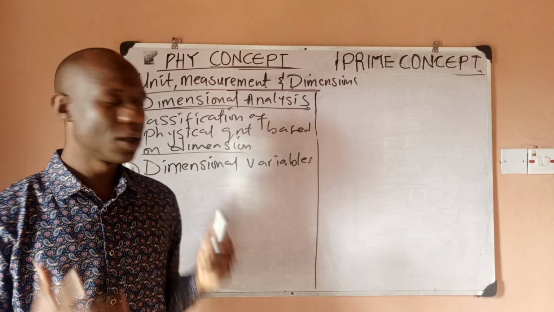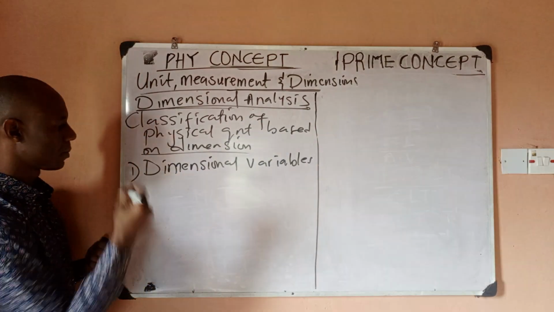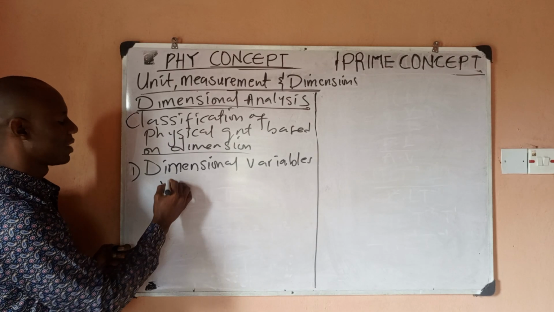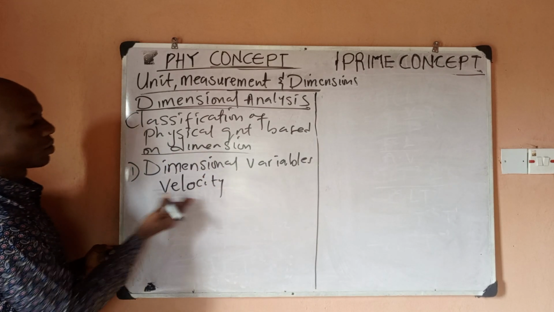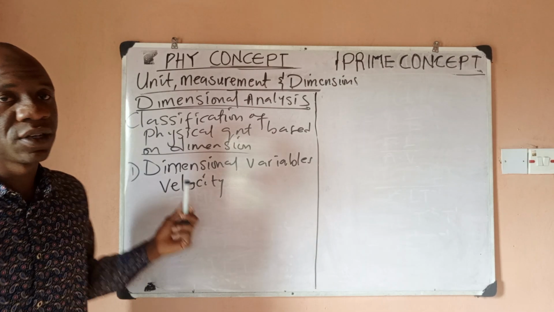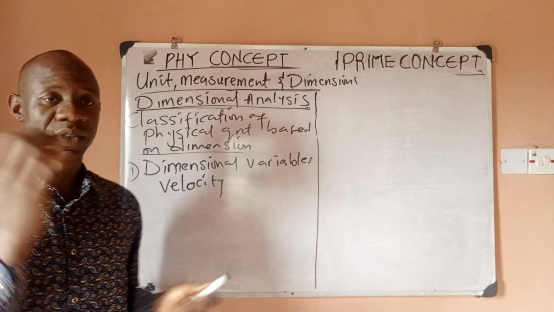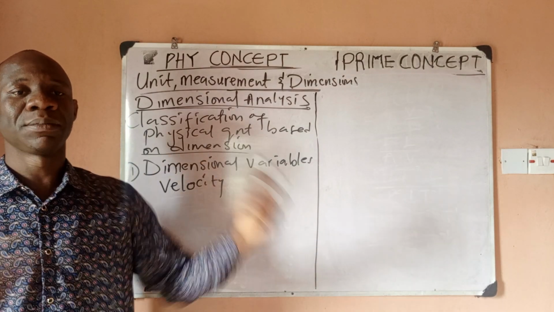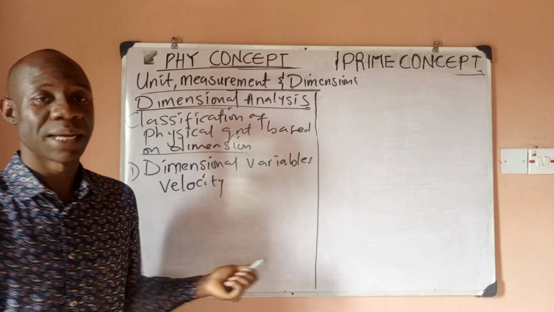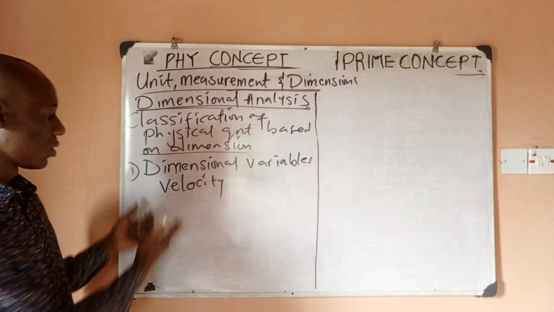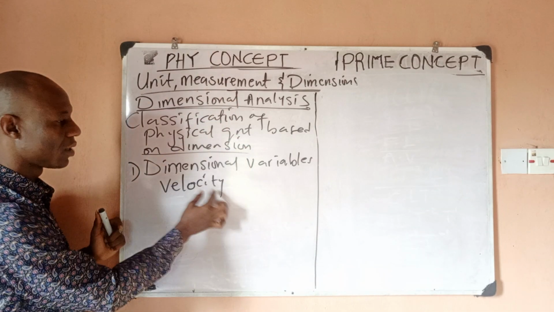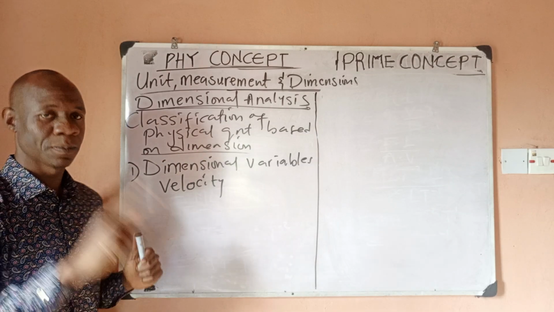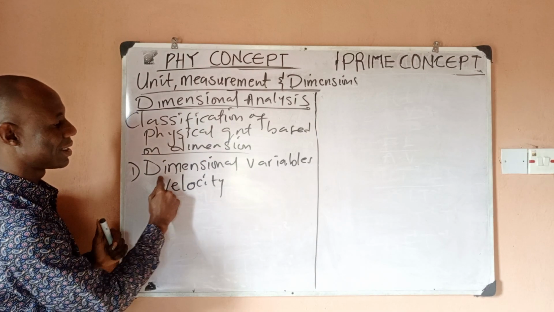For example, velocity. We know that velocity is a variable. Velocity can take on different values. Velocity of a quantity can be 1, can be 10, can be 0. It can be anything, minus 1. So velocity on its own is a variable. And because velocity has dimension, then we say velocity is a dimensional variable.